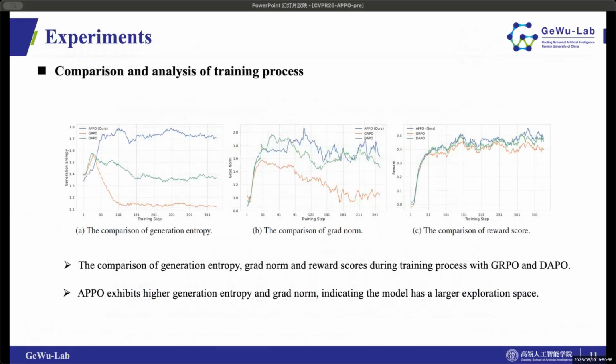Why does APPO work so well? When we analyze the training process, comparing APPO with GRPO, we can see that APPO exhibits higher generation entropy and gradient norm. This indicates that our model maintains a much larger exploration space, preventing early collapse and leading to superior reward scores at the end of training.